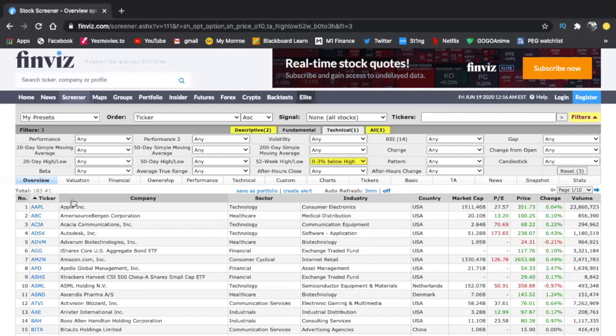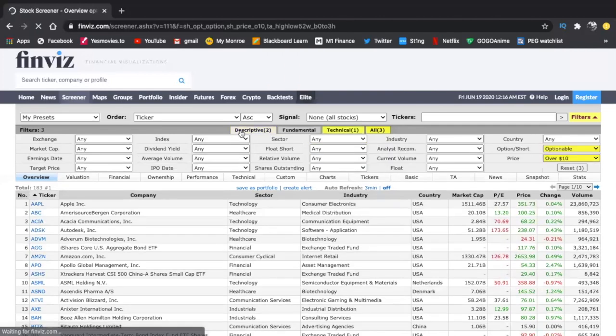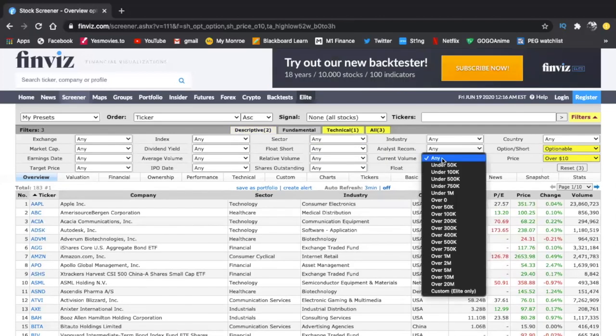Right now, you can go ahead and go through all of these stocks and be able to find one that is good. But you can also change some metrics to make it better. Now, if I remember correctly, what I do usually is I focus on stocks that are either up at least 1% on the day or have at least 1 million volume. A stock that has at least 1 million volume will give you enough movement to get you a good amount of profit on the options that you do.